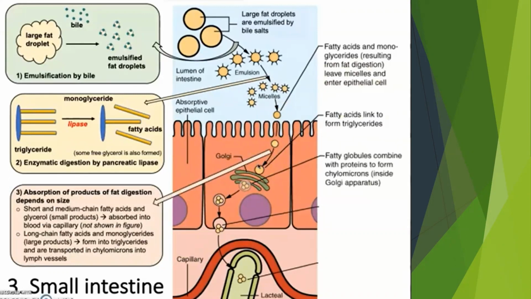The fatty globules combine with proteins to form chylomicrons, just what I said a while ago, inside the Golgi apparatus.